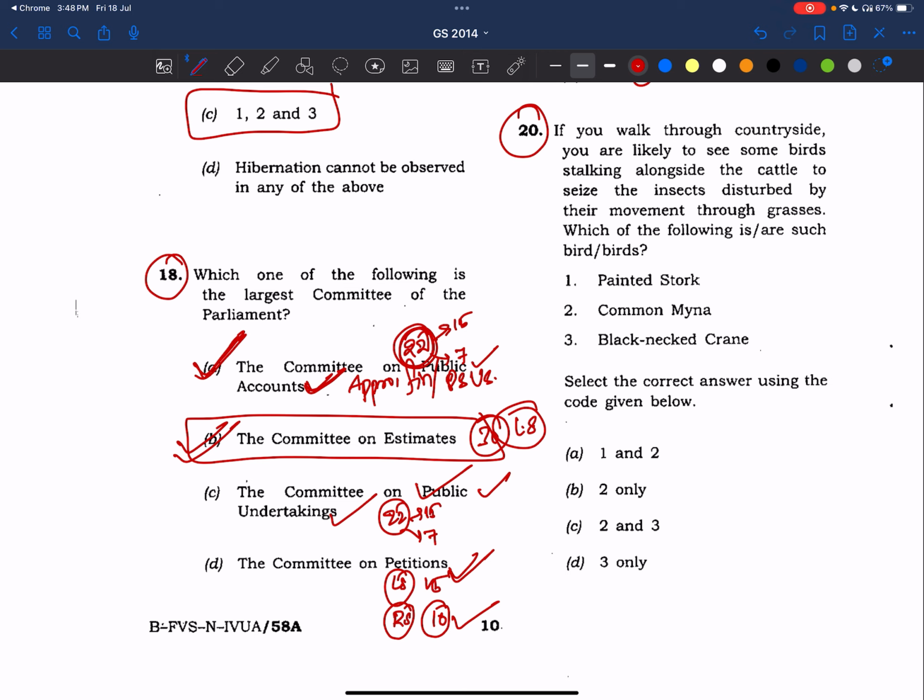If you walk through the countryside, you are likely to see some birds stalking alongside the cattle to seize the insects disturbed by their movement through grasses. Which of the following is/are such birds? When you walk in the countryside, you're likely to see some birds. That means most commonly we'll be seeing these birds. Common myna. In the options itself, we have mentioned common. Answer is only two. Because the painted stork and black-necked crane are not commonly found. This is found in trans-Himalayan ranges.